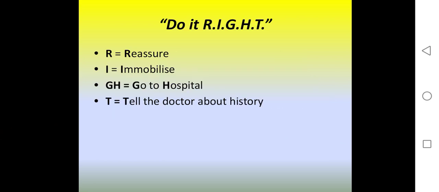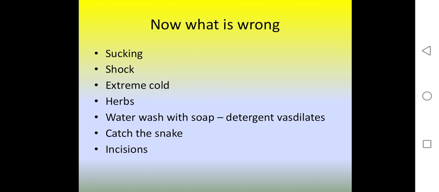So what to do when we face a patient with snake bite? That is, do it right. First, reassure the patient, because I believe that all are thought to be poisonous. They may die of fear. So reassure the patient. Hope should be given to the person who has undergone snake bite. Then immobilize the affected limb. Next, go to the hospital and tell the doctor the history.